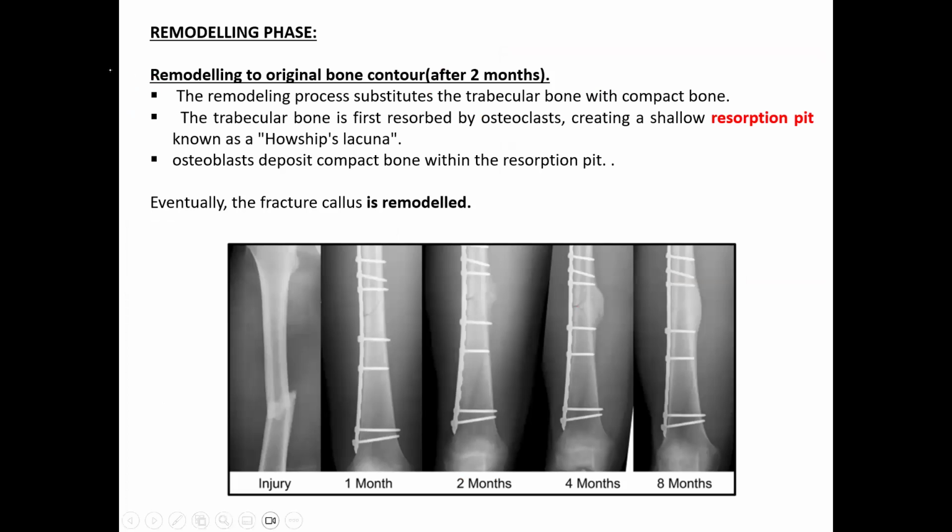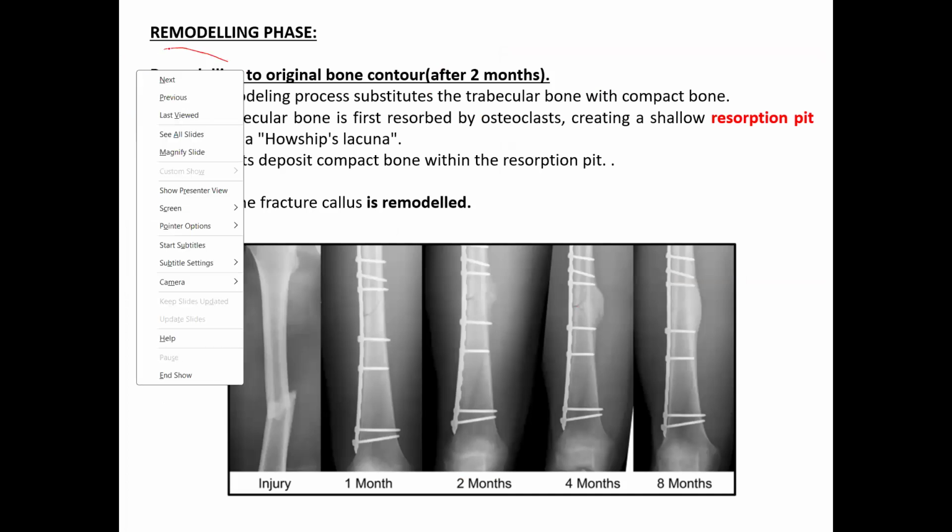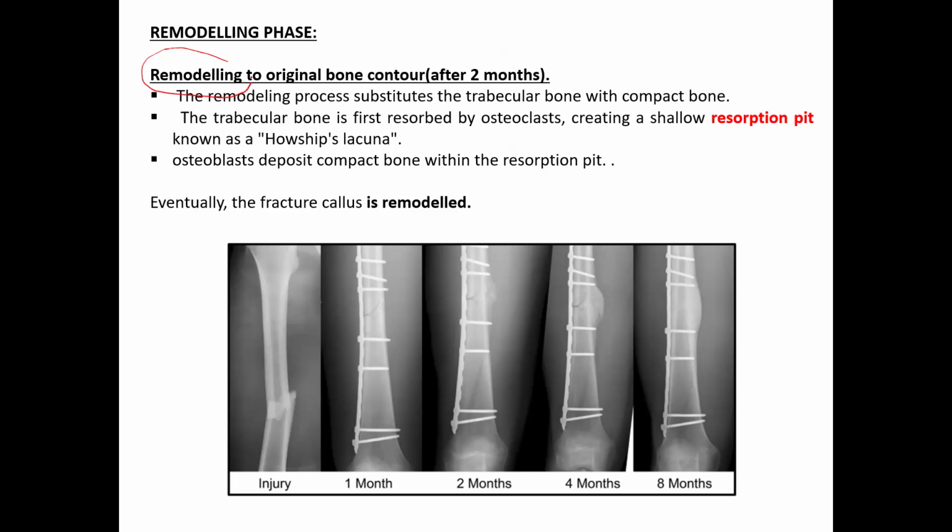Compact bone is the final bone we need to have proper strength. So when do we get compact bone and strength? When the fracture union enters the remodeling phase. It happens after 2 to 3 months and can extend up to 18 months. Even up to 18 months we have the remodeling phase.